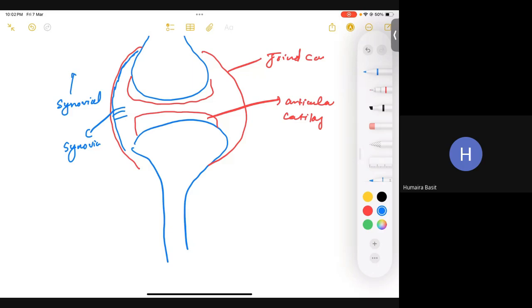Hello? Doctor, right. Yes, and this synovium, okay, just give me a second, please, just give me one second.